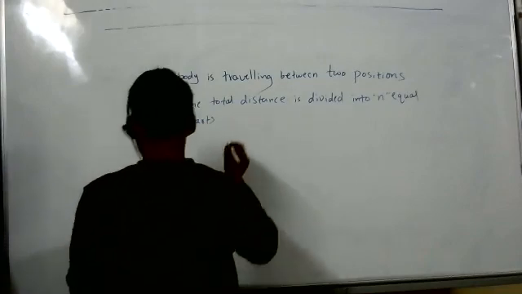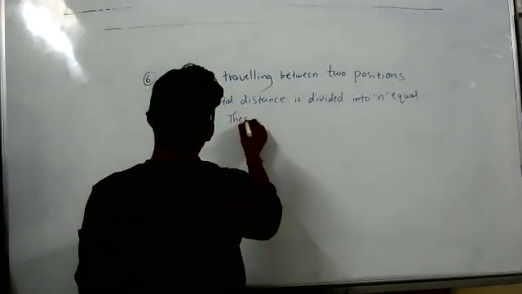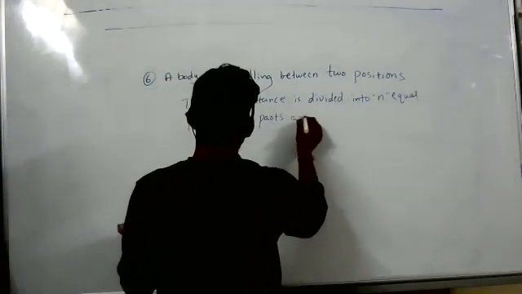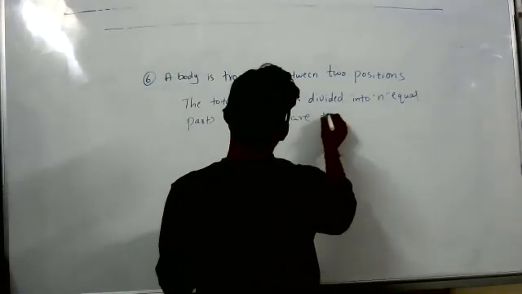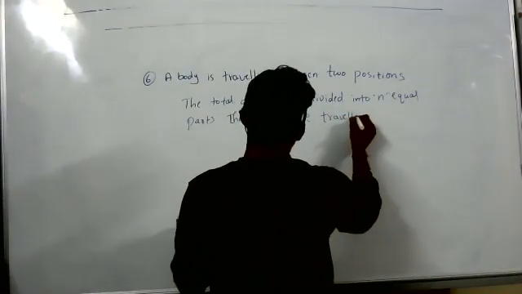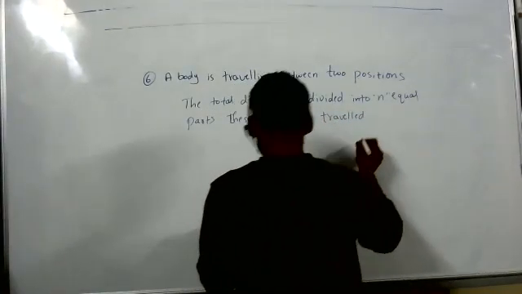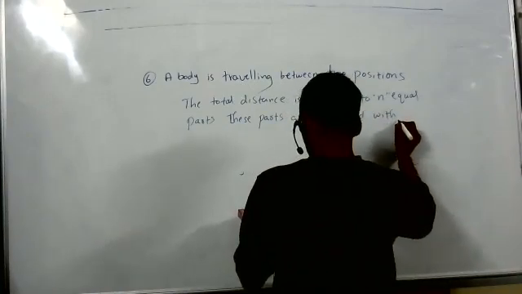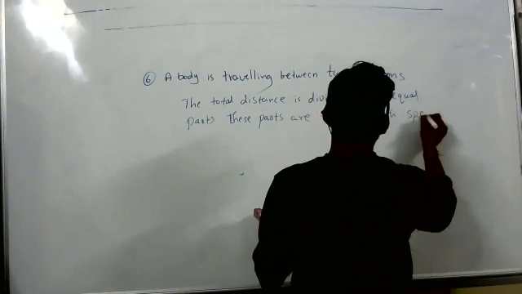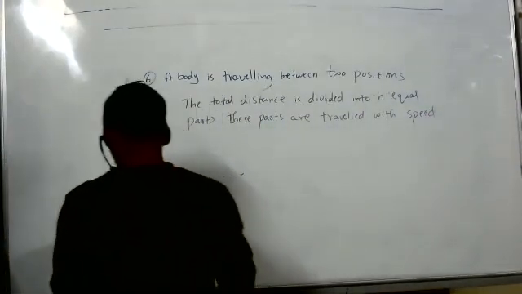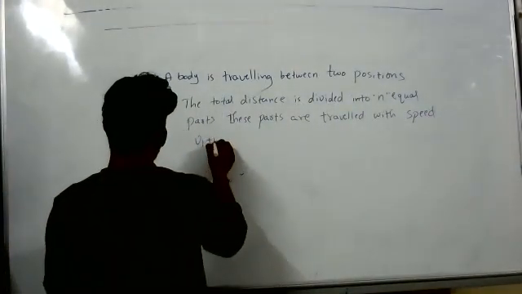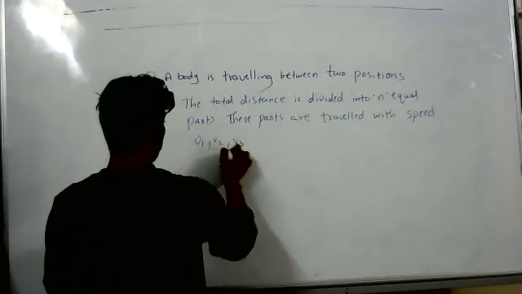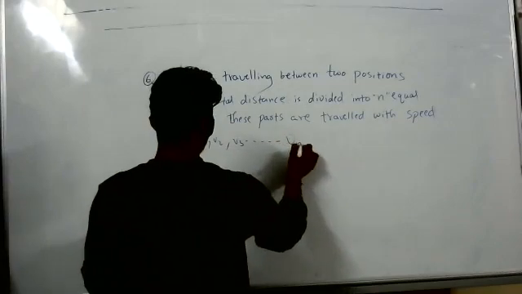These parts are traveled with speeds v1, v2, and so on, vn.